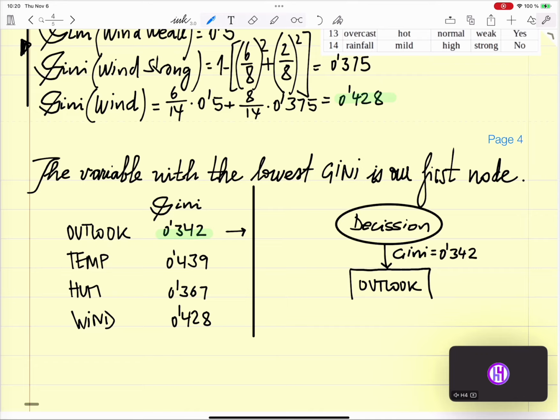The Outlook is right there, and then you say, okay, we have one way which could be sunny, with a Gini of 0.48. Here we don't know what will happen, because the Gini is not 0. We have another way with a Gini of 0. So here we will know what will happen. This is overcast.